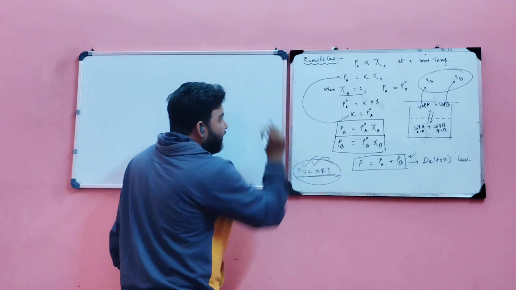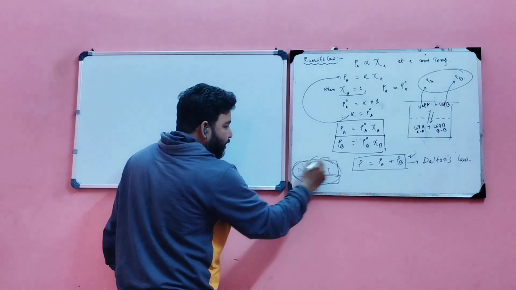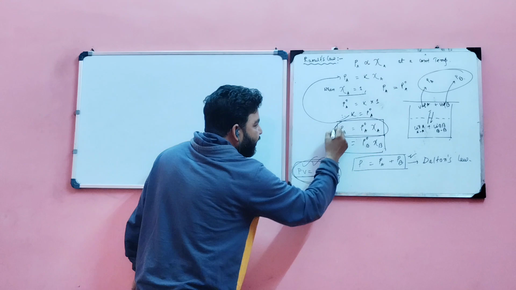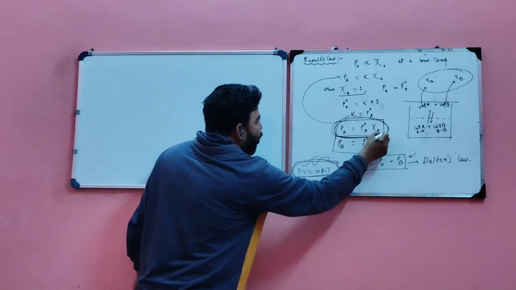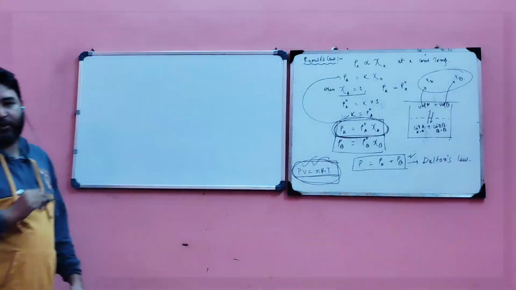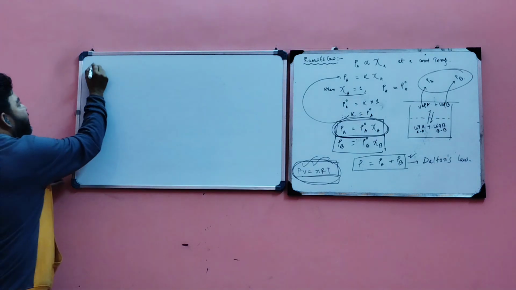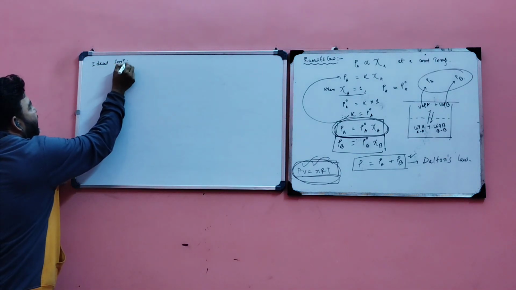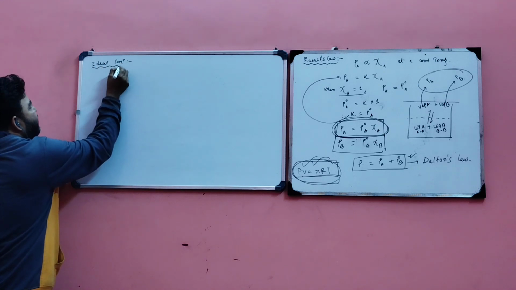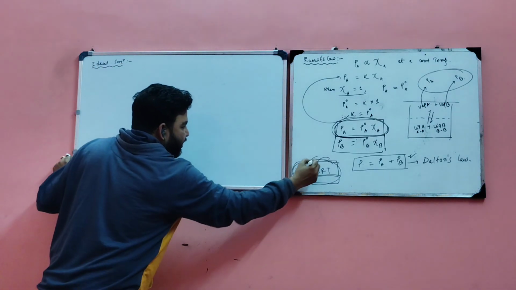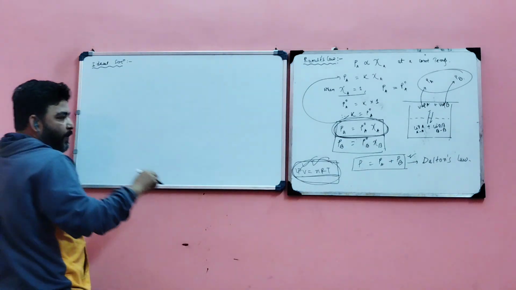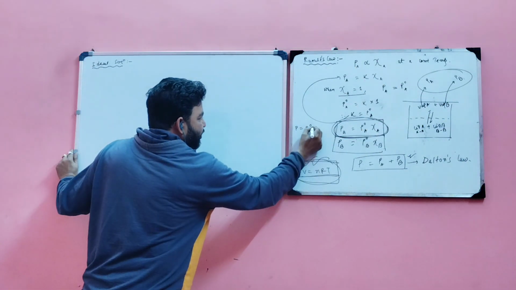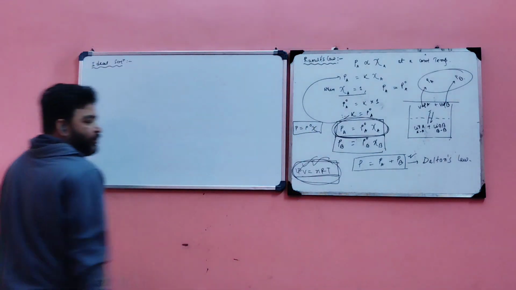Now, similarly, by this concept, if the solution obeys Raoult's law, then the solution is called an ideal solution. So what is an ideal solution? In case of ideal gases, the standard equation is PV equal to nRT, and in case of ideal solution, the standard equation is P equal to P naught into chi. This is the standard equation.